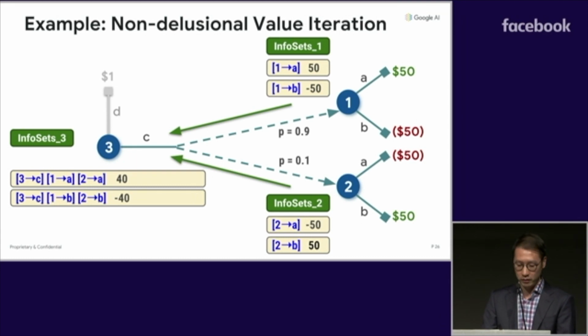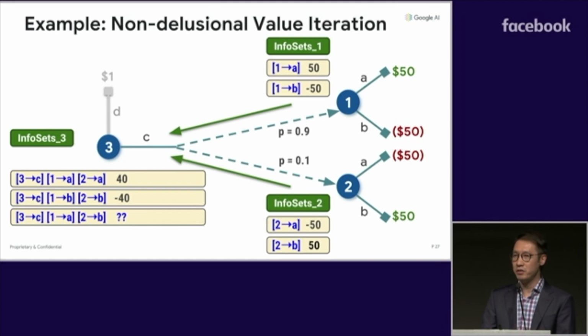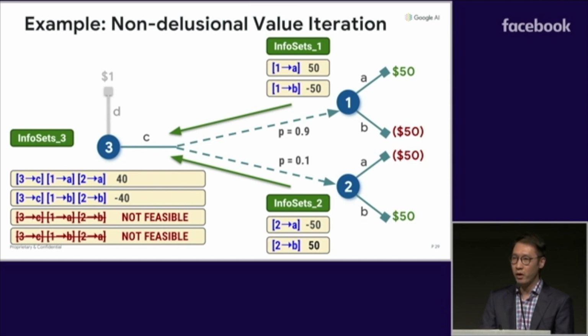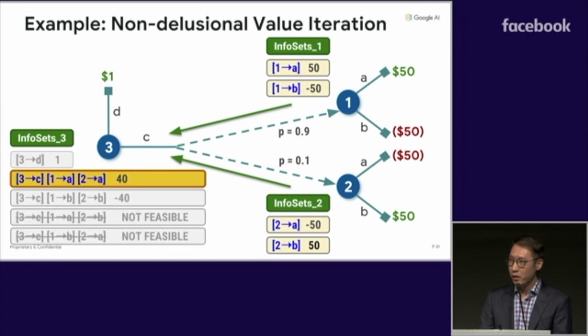Now, we might consider doing A in state 1 and B in state 2, but before we even consider that combination, we have to do a feasibility check. And we realize that there's no greedy policy that can execute that combination of actions. Therefore, this set must be pruned. Similarly, we can't do B in state 1 and A in state 2, and we must prune this potential information set. And then finally, we do a simple backup for action D. Now we're ready to extract the greedy optimal policy. We do a simple lookup here, and we see that the greedy optimal policy has value 40, given an initial state of state 3.